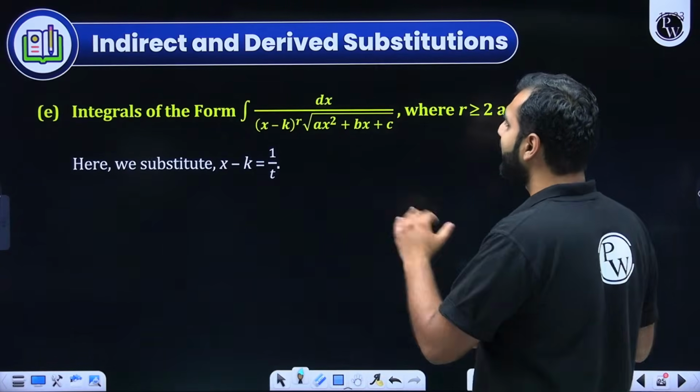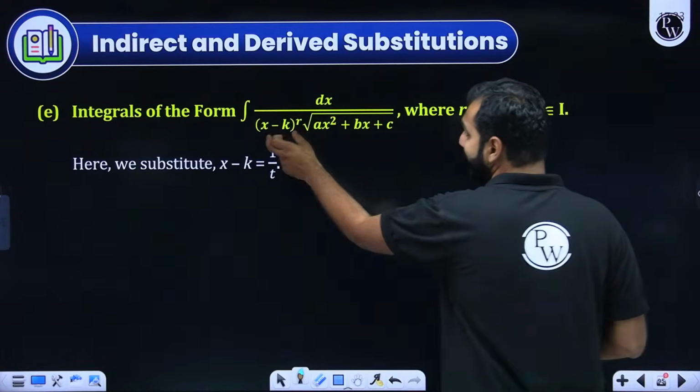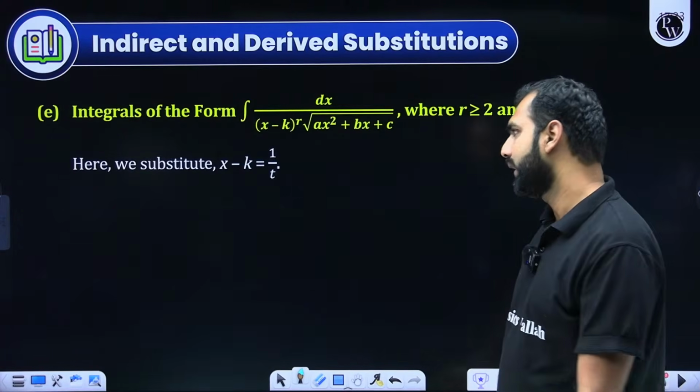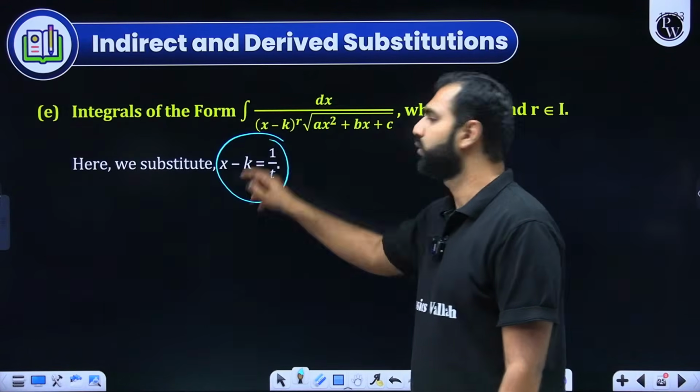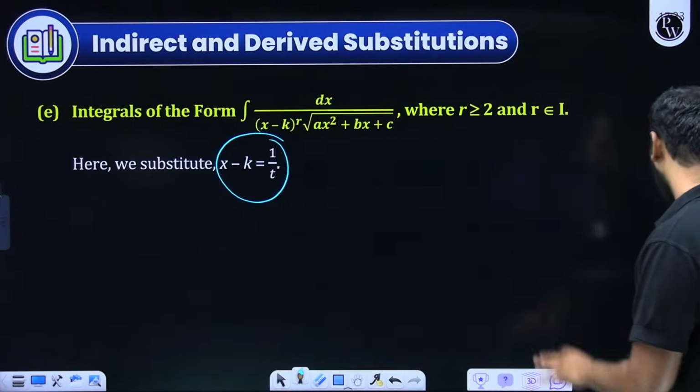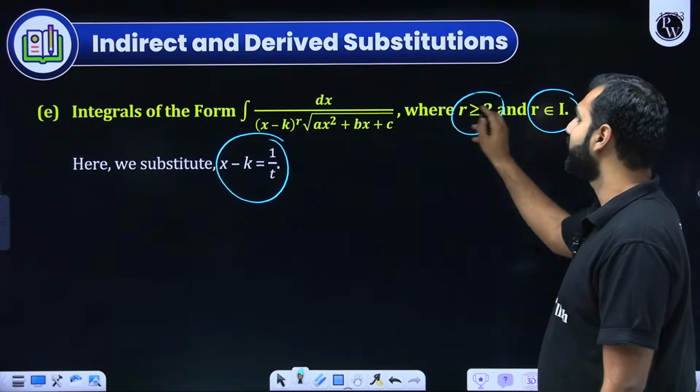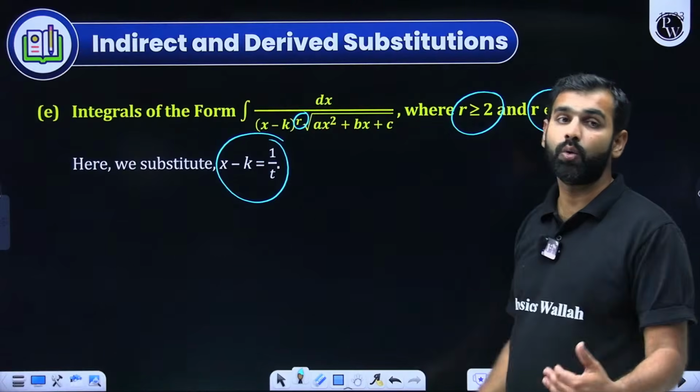From here, integrals of this form, 1 upon linear to the power r into quadratic inside an under root. Again, this linear should be substituted by 1 by t and you'll see your form getting solved. Where you need to understand this r should be an integer which is greater than or equal to 2. So this should have degree more than 2.